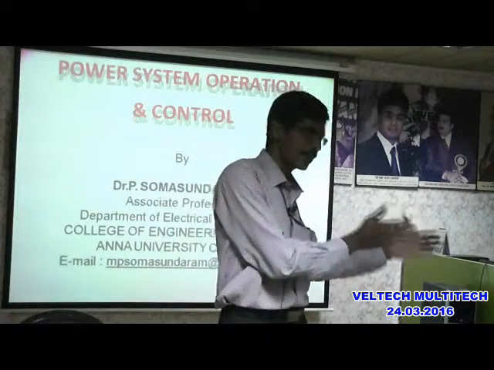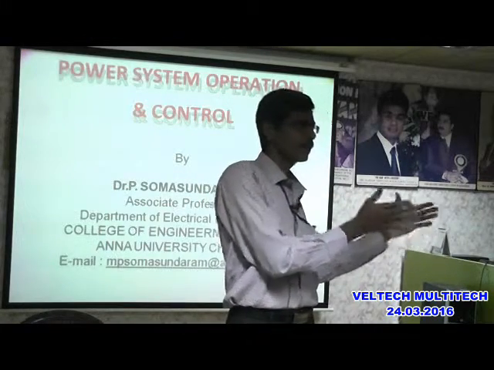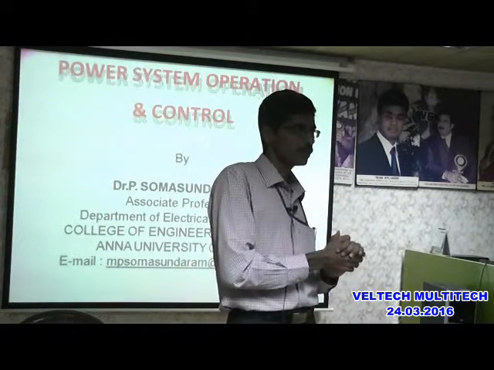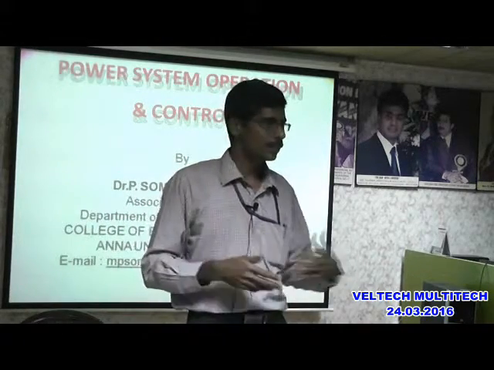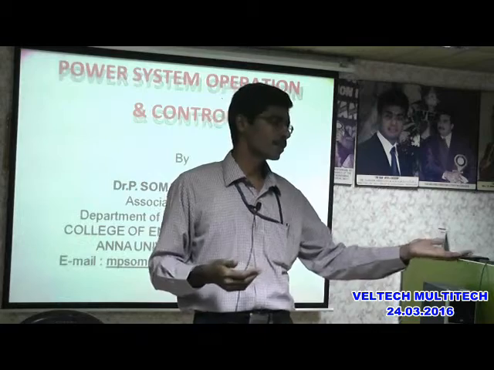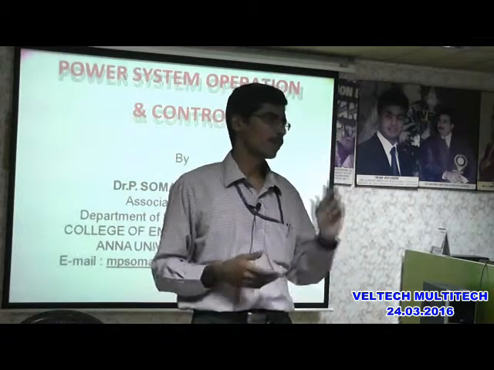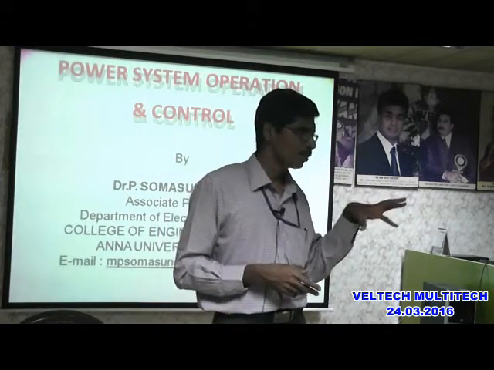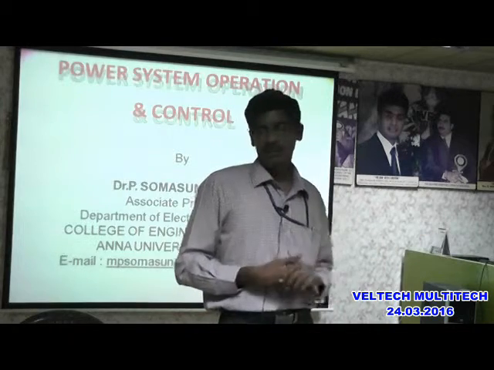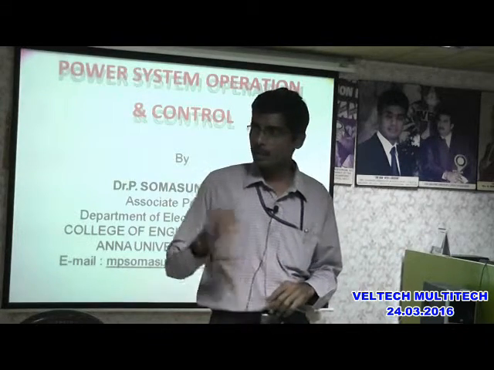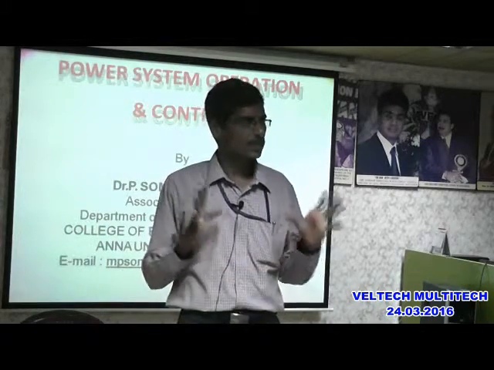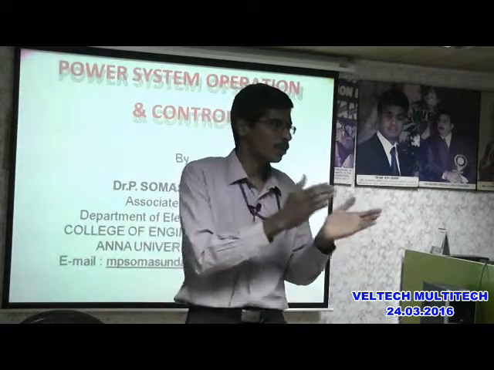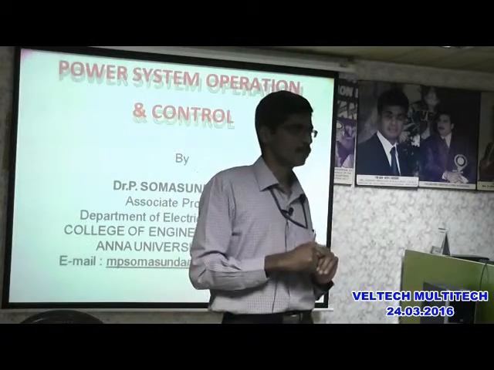You are owning a generator. That generator rating is 1000 megawatt. And if you are able to sell the power, at least some minimum, assume that the minimum capacity, PG minimum, is 200 megawatt. If you are able to sell at least 200 megawatt, you can synchronize your machine to the grid. Some situation is there where you are able to sell only 100 megawatt. Are you able to follow?